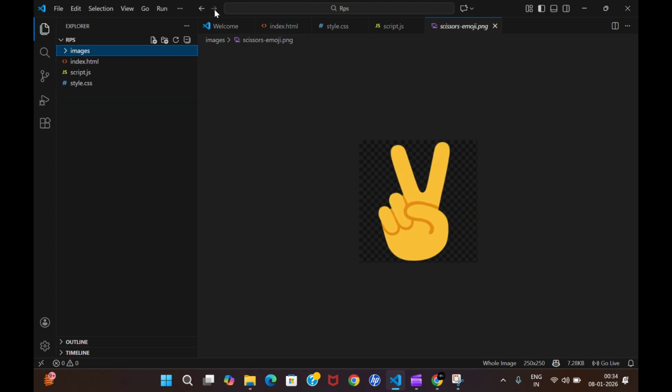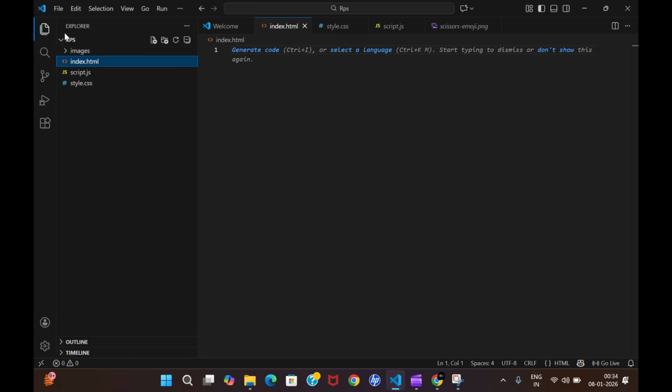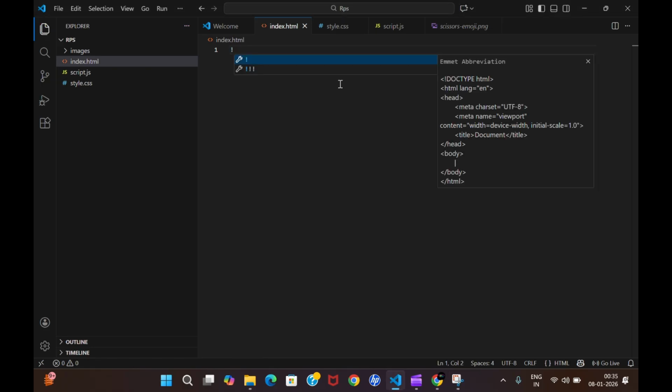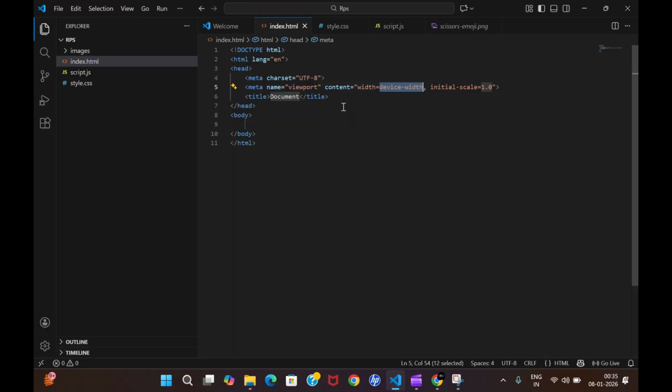After moving that, we can go with HTML and start writing our first code, which is a basic boilerplate. To get it, we press Shift plus 1, that is the exclamation mark, and you get an Emmet abbreviation. Just click enter and you will get the basic code.